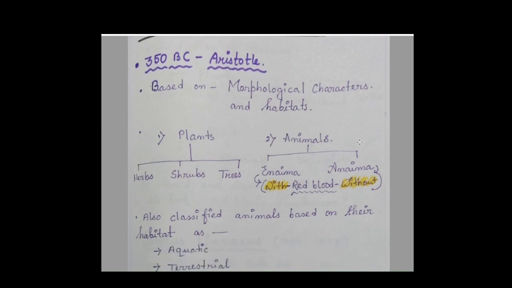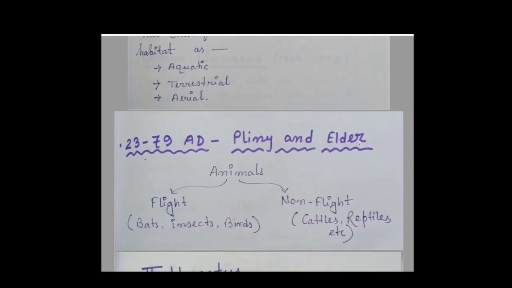After that we can see that Pliny the Elder also divided animals as flying animals and non-flying animals. The flying animals, those animals who can fly, like bats, insects, and birds, he categorized all in a single category. And again, all those organisms apart from flying individuals, those who cannot fly, he categorized as non-flying.